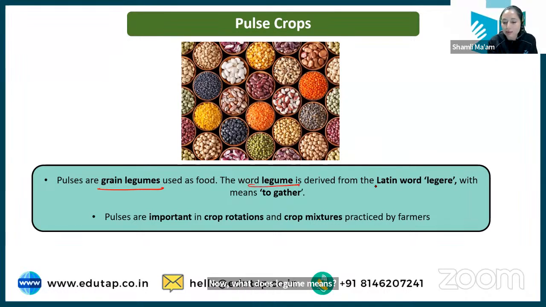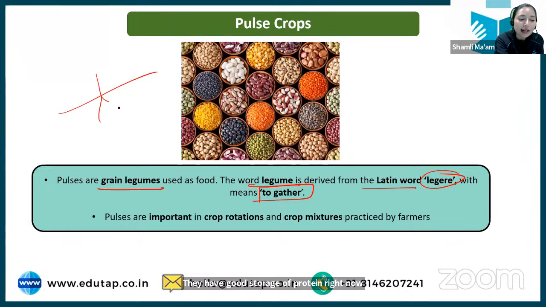This legume term has been derived from a Latin word leger, which means to gather. ठीक है? Now, these crops have some speciality. देखो, we say pulses are rich in protein. That means they have good storage of protein, right? Now how are they able to make this protein? Because these crops have an ability to fix atmospheric nitrogen.